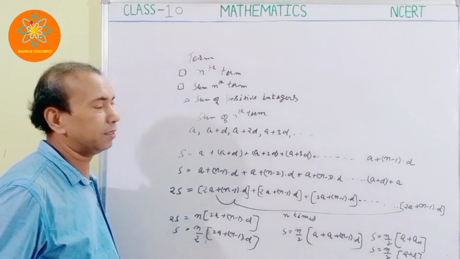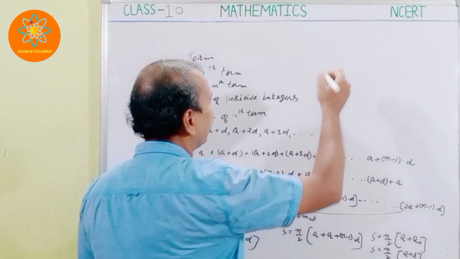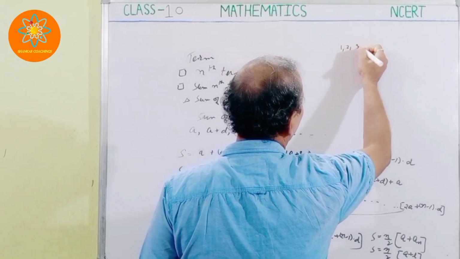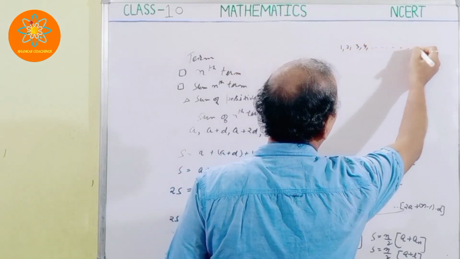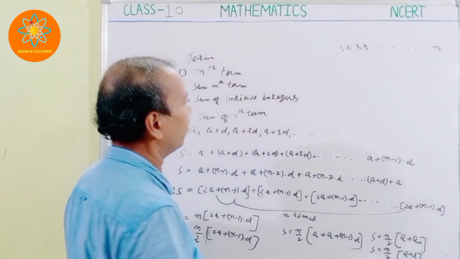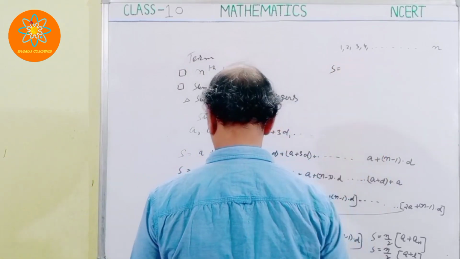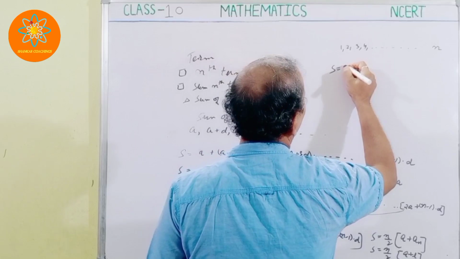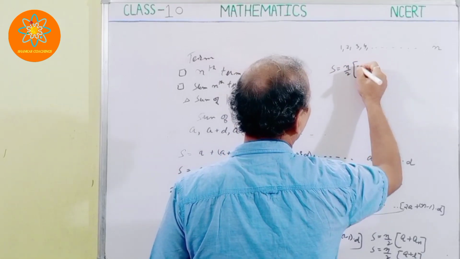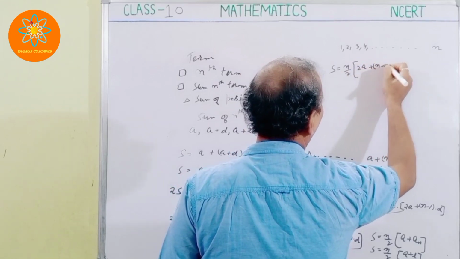Now one application is there also, the sum of positive integers. Let's suppose I am given integers like this, 1, 2, 3, 4, and so on up to n, and I have to sum them. How do I make the summation? S is equal to n by 2 into 2a plus n minus 1 into d.